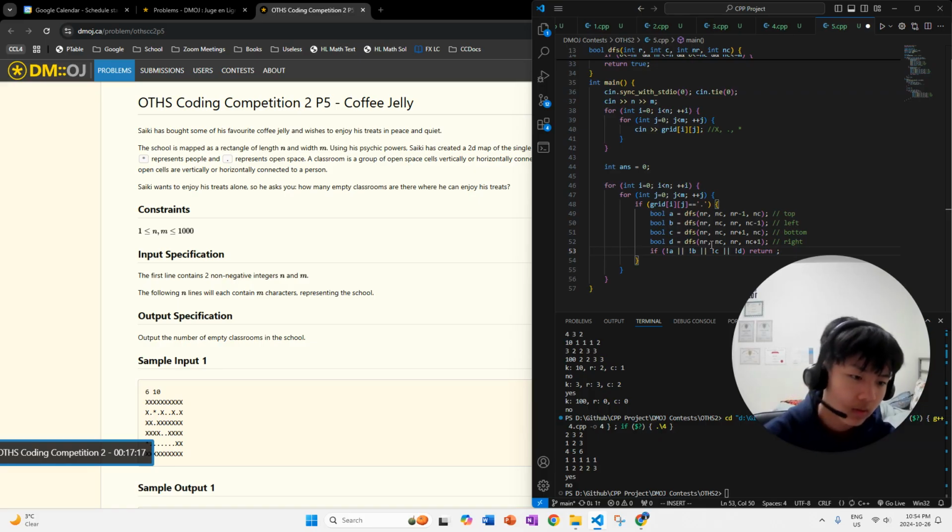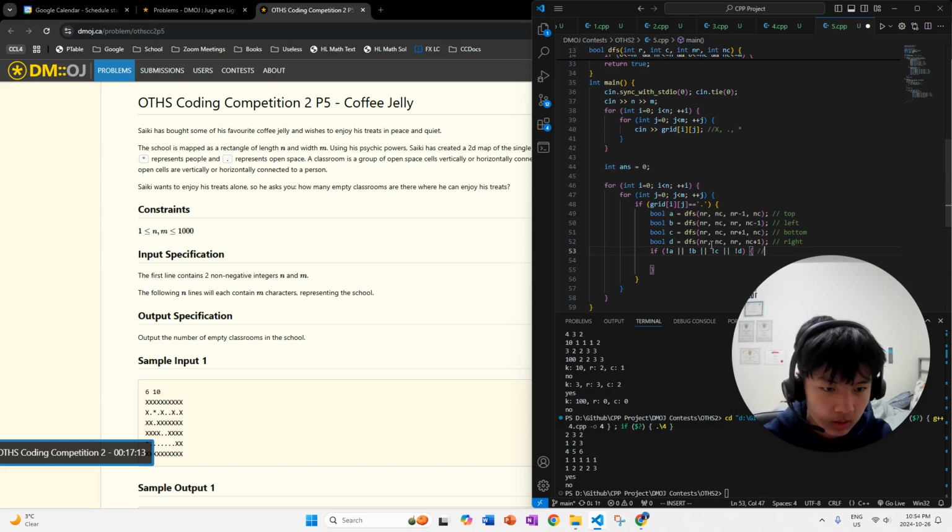If you find any evidence that it's not empty, then do nothing. Like legit nothing. So this whole condition is that it's not empty.